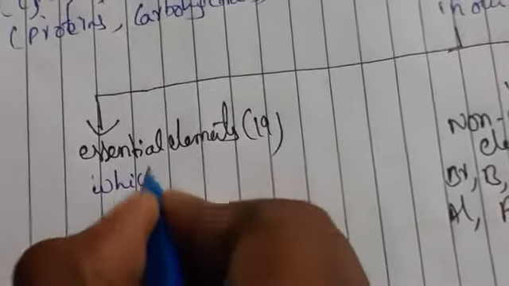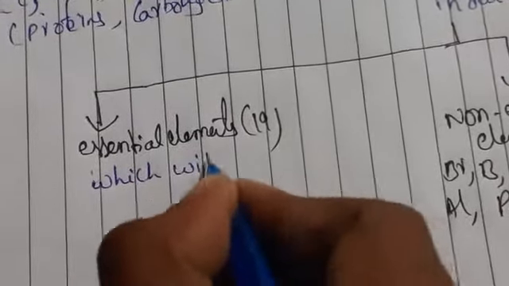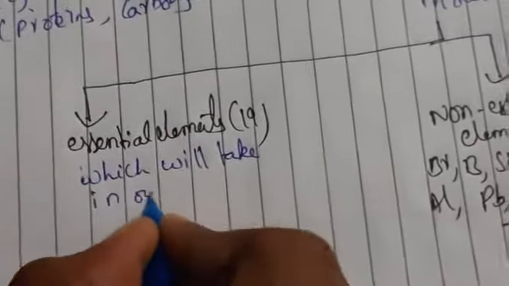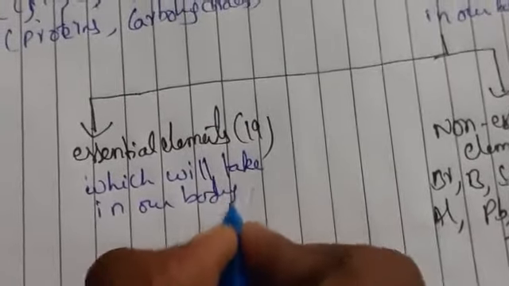So what are essential elements? Essential elements are those which we take in our body for growth, or which are synthesized in our body for growth.